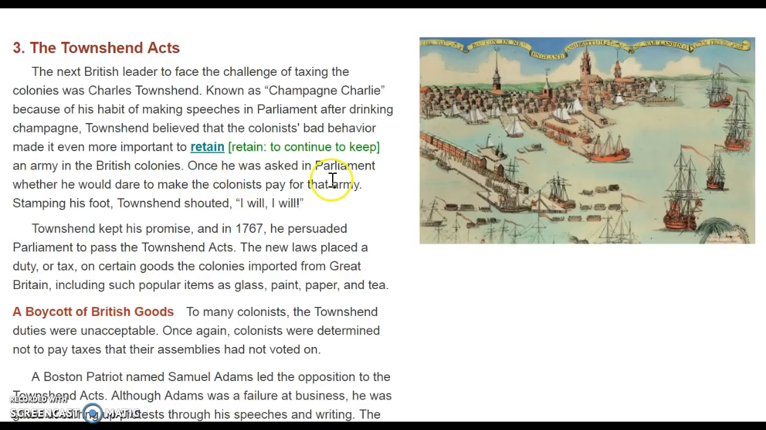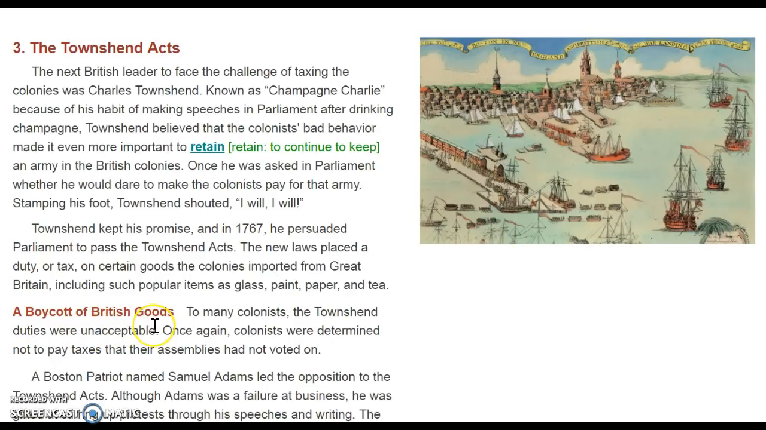Once he was asked in Parliament whether he would dare to make the colonists pay for that army. Stamping his foot, Townshend shouted, "I will! I will!" Townshend kept his promise, and in 1767 he persuaded Parliament to pass the Townshend Acts. The new laws placed a duty or tax on certain goods the colonies imported from Great Britain, including such popular items as glass, paint, paper, and tea.